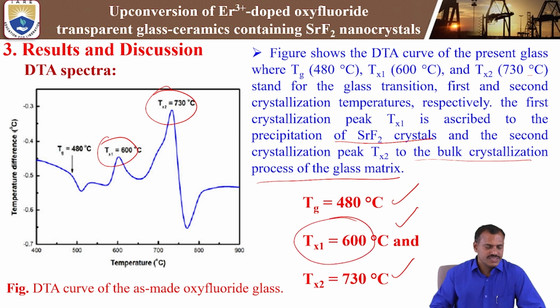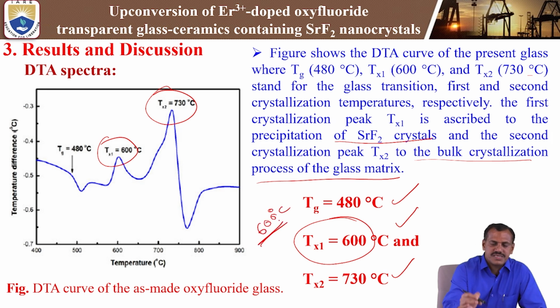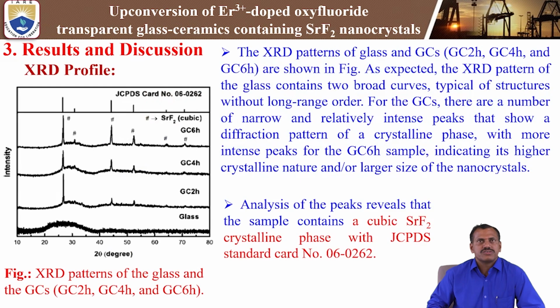So we use the nucleation process, or heat treatment process, to prepare the glass into glass ceramics. We use the nucleation process at a temperature of 600 degrees centigrade. This is the optimized temperature to transform the glass material into nanocrystal-containing glass ceramics. After that, we need to measure the XRD profile.